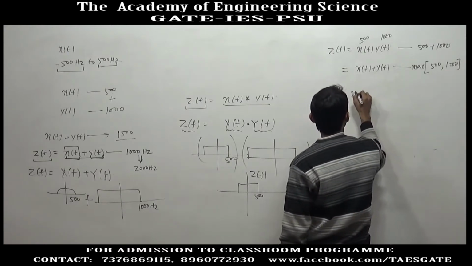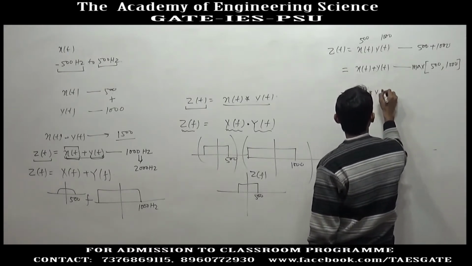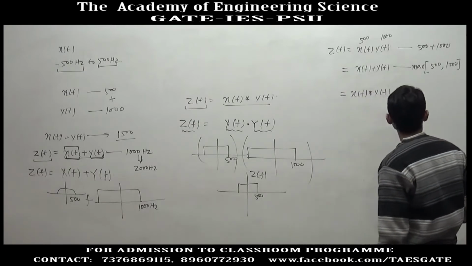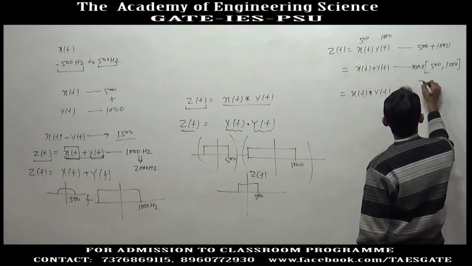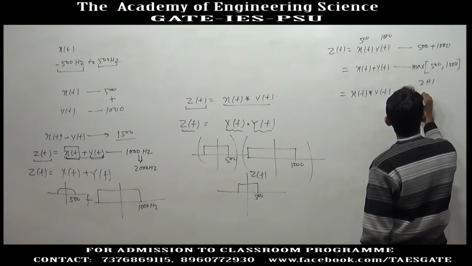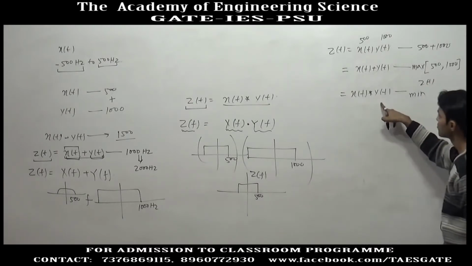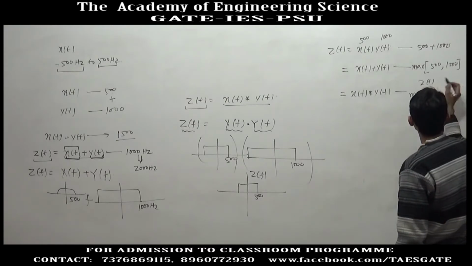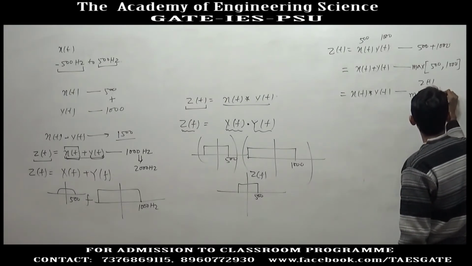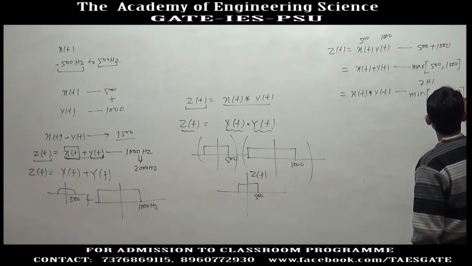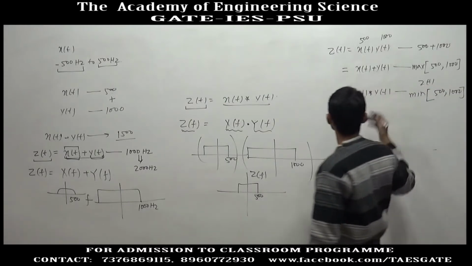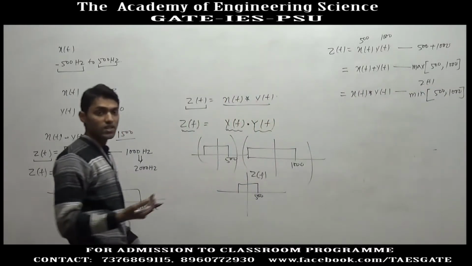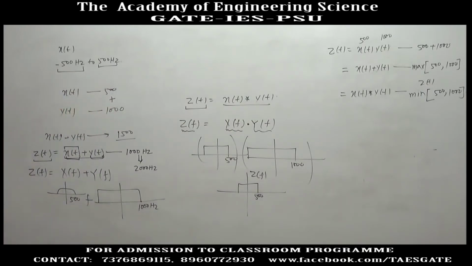And if zt is xt convolution yt, the maximum frequency content of zt will be the minima, because in the frequency domain the two frequency transforms get multiplied, so you will get the minima of 500 and 1000. So once you get the maximum frequency content of zt, you will get the sampling frequency required for zt.